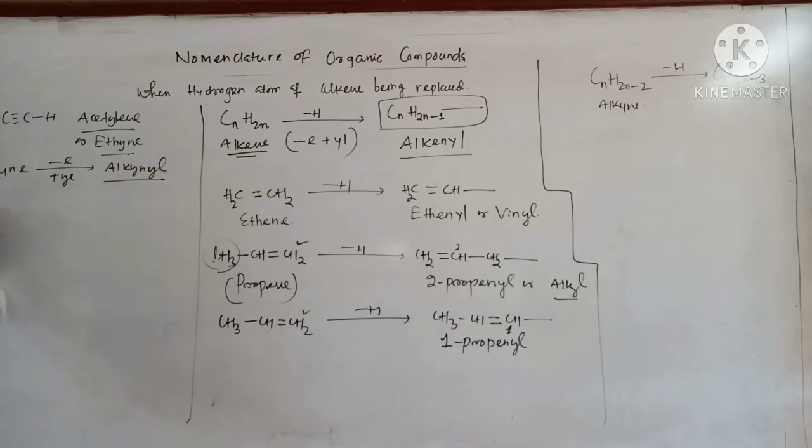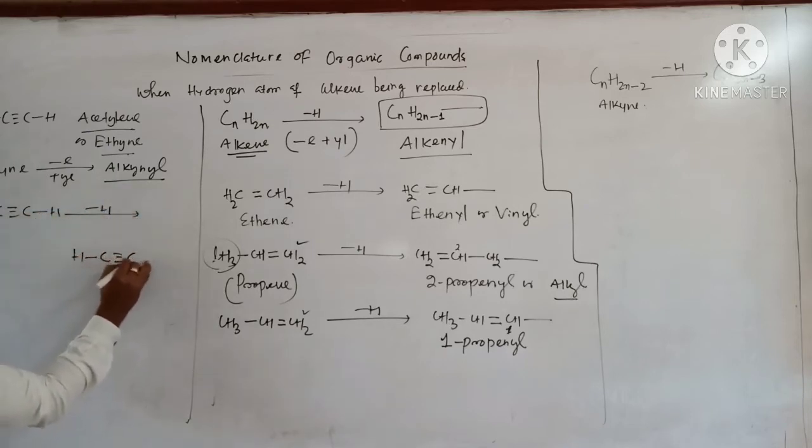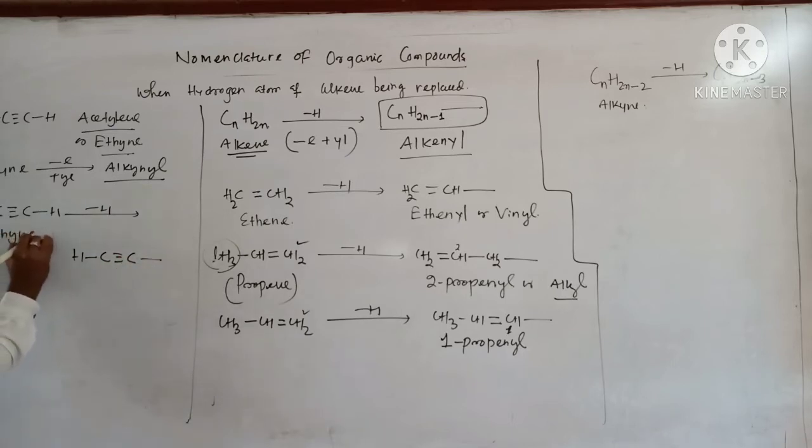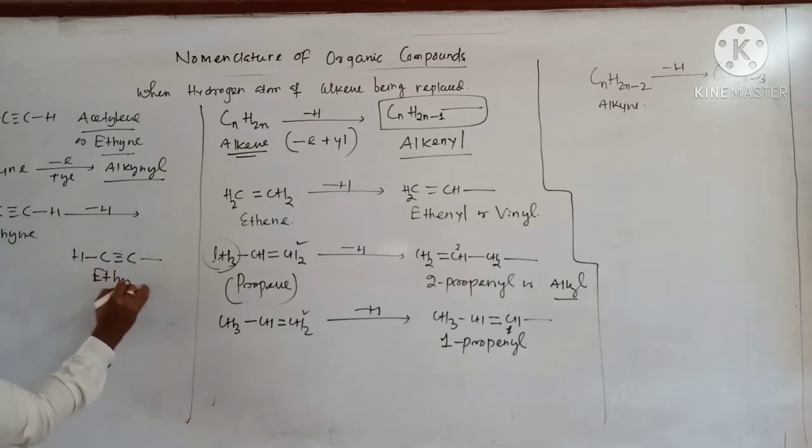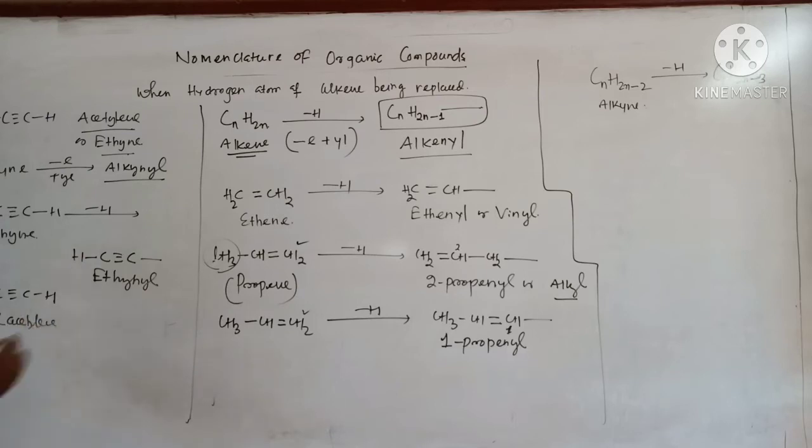So here you see HC triple bond CH, just replace 1 hydrogen, the group you are getting is HC triple bond C, like this. This is ethyne, so you are getting ethynyl group. Next, if I write CH3 C triple bond CH, methyl acetylene, I can replace this hydrogen, let's say, so I am getting CH3 C triple bond C, like this.